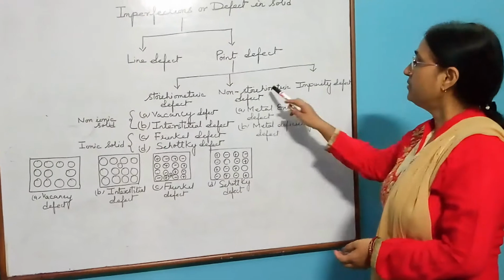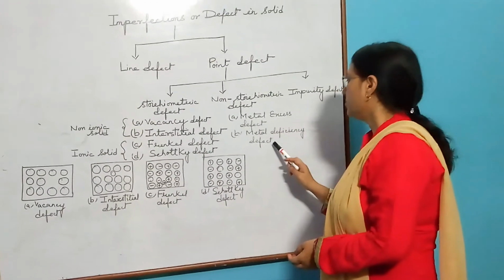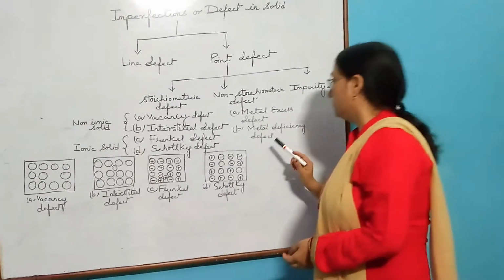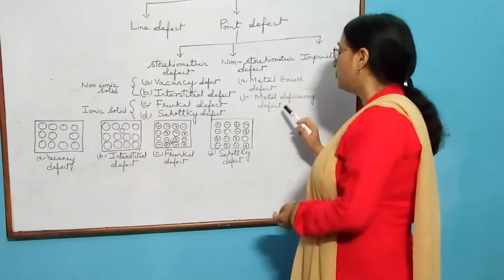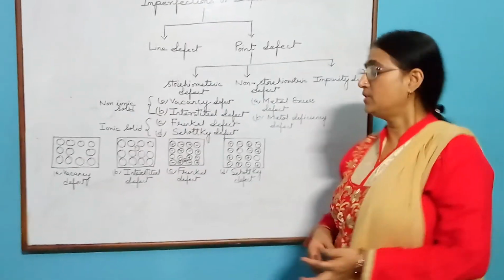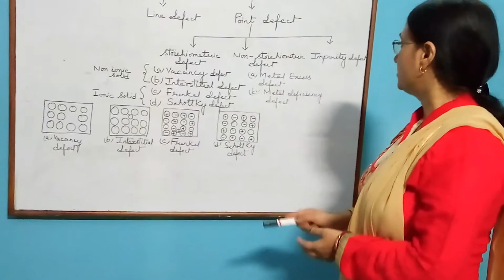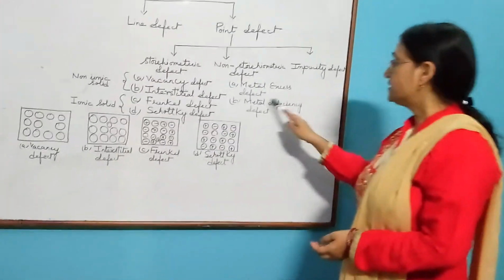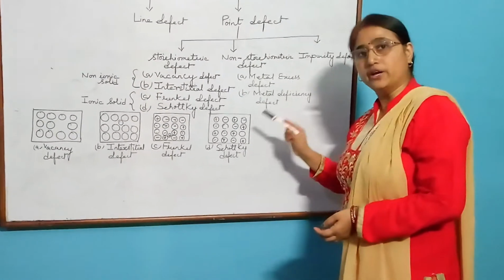And now the second non-stoichiometric defect is metal deficiency defect. In metal deficiency defect, such a defect arises due to the absence of a metal ion from its lattice site or the interstitial site. Such a defect is known as metal deficiency defect. As a result of metal deficiency defect, the density of the solid decreases.